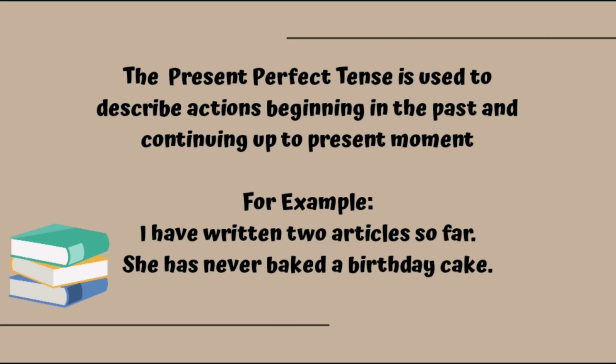Now here we have already started the process of writing in the past and up to now, that is up to present, we have finished 2 articles. She has never baked a birthday cake. Now in this sentence, she hasn't baked any cake in the past and up to this moment as well, she hasn't baked any cake.